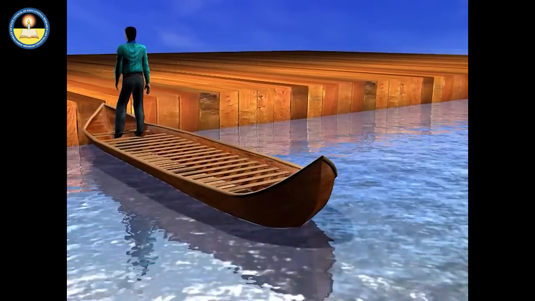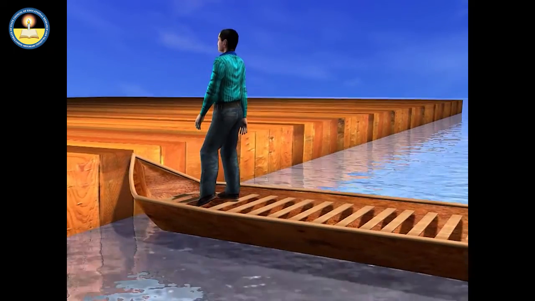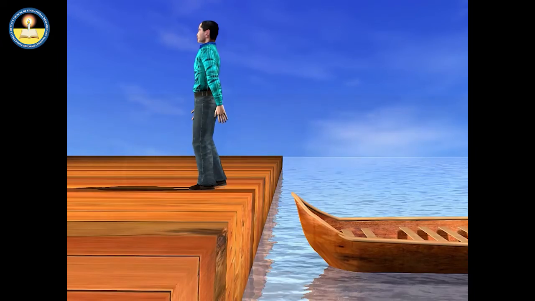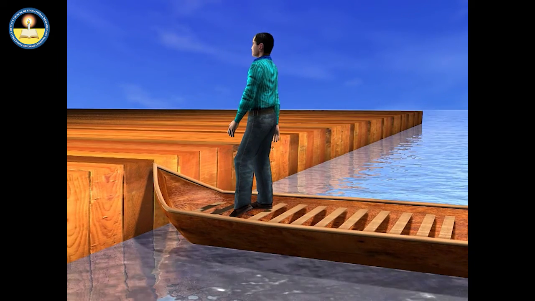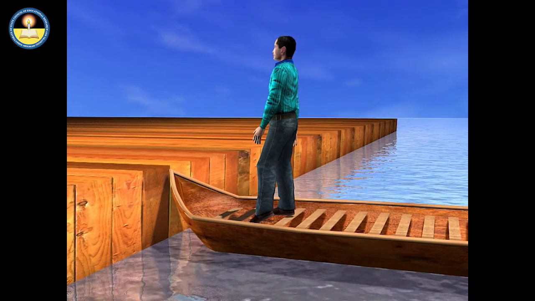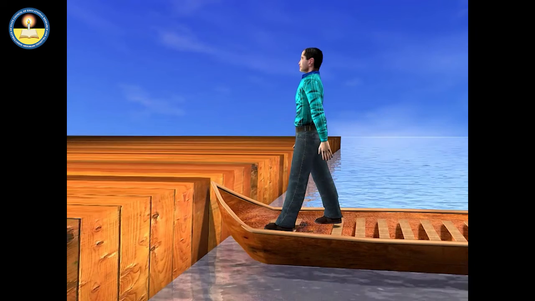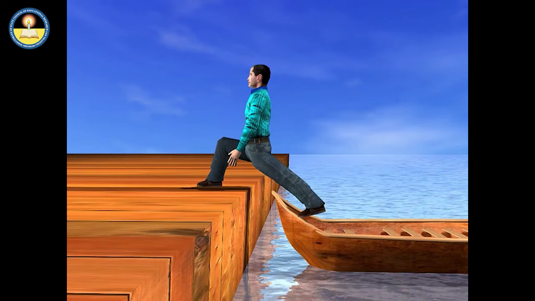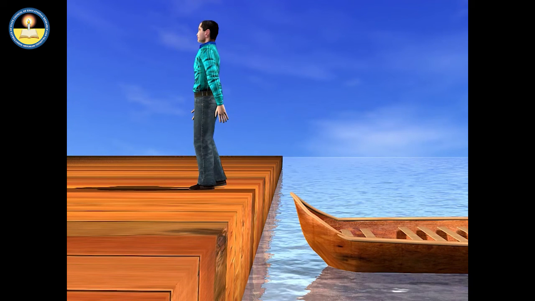Similarly, when a boy jumps out from a boat to the bank of a river, the boat slightly moves away from the bank because the initial total momentum of the boat and the boy is zero. When he jumps out from the boat to the bank, the total momentum of the boy and the boat should also remain zero.